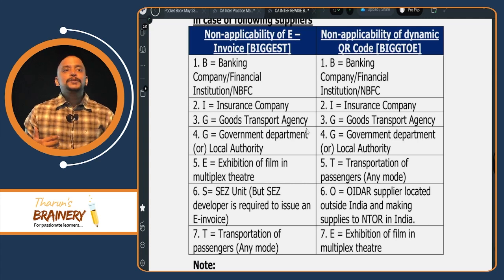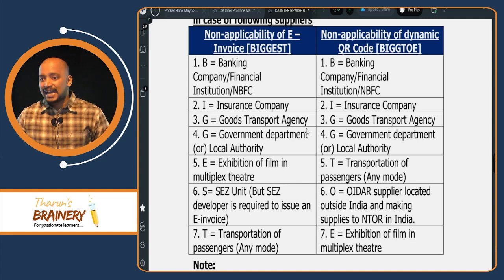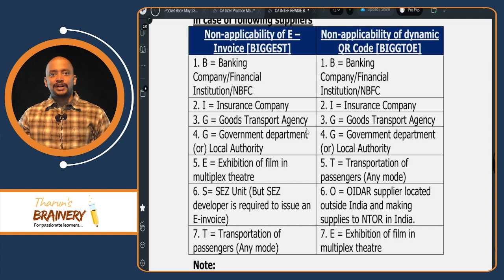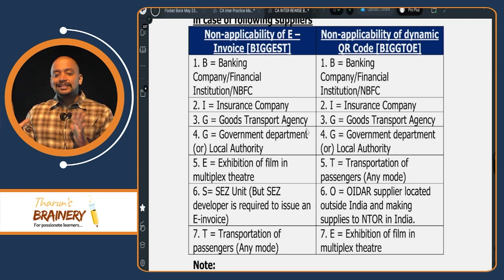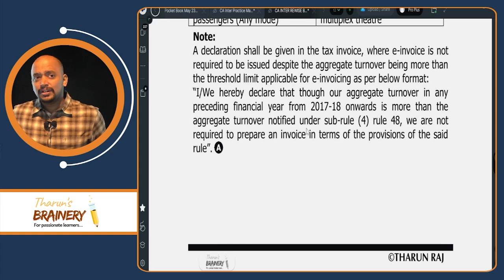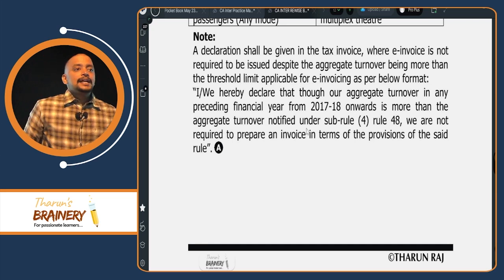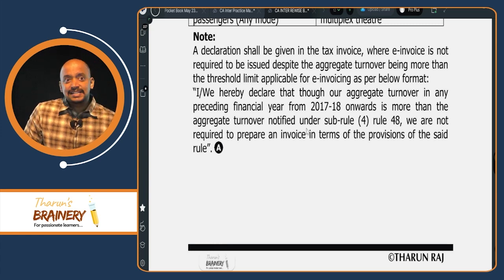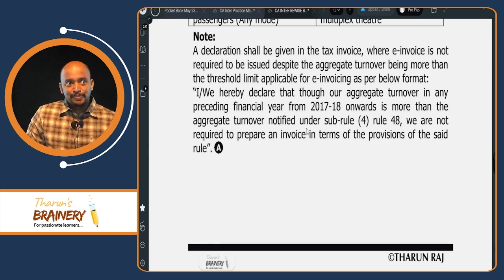And T for transportation of passengers by any mode, not transportation of goods. For example, airlines or railways or any transporter who is transporting people. So they are not required to give e-invoice. So total, this BIGGEST case, e-invoice not required. So what is the full form of the BIGGEST? Can you tell me? B for banking company, I for insurance company, G for GTA, then government department or local authority, E exhibition of film in a multiplex theatre, S SEZ unit, then T transportation of passengers by any mode.